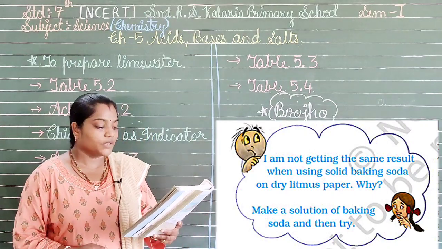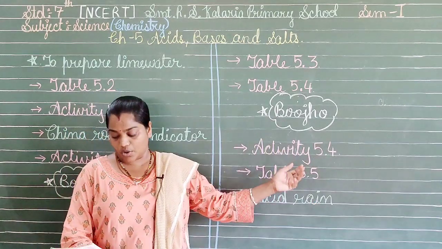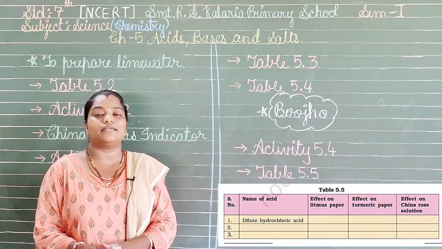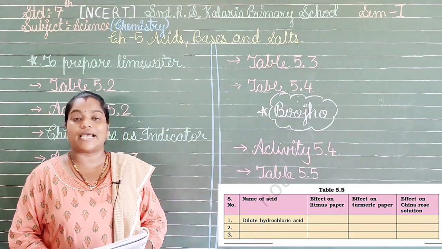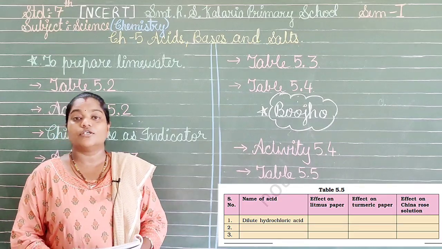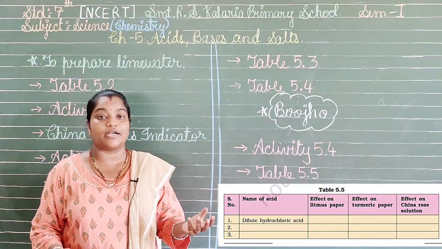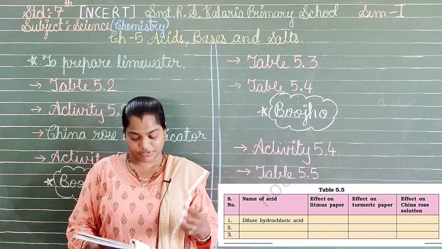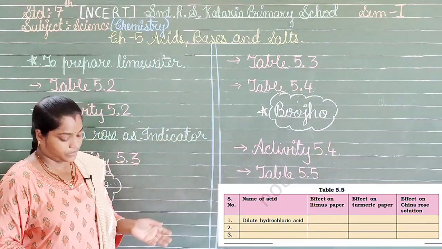So here we have the solution. Now next we have activity 5.4. What is this activity 5.4? There we have to write down, take out the acids and bases, and then try them on the litmus paper. As we have already done in the earlier experiment, likewise you can make solutions taking from the lab or from any of the chemist shops. So here we have some of these things given in the table.